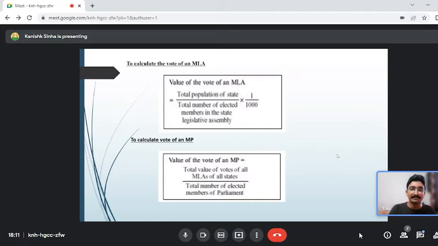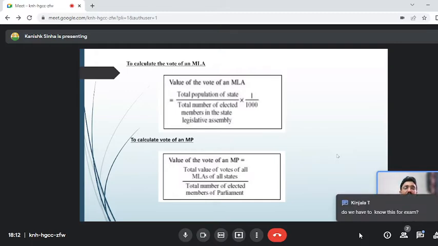When it comes to the MP, it will be the total value of votes of all MLAs of all states. Now you must be thinking, it is written here total value of votes of all MLAs of all states, how do we know this? So it's already on the Election Commission website. If you go to the Election Commission website, you will find that the vote of every MLA of all the states has already been given there. So according to the population, the vote has already been calculated. For UP it is 243, for West Bengal it is something. No, just for the sake of your knowledge, you don't have to remember this.